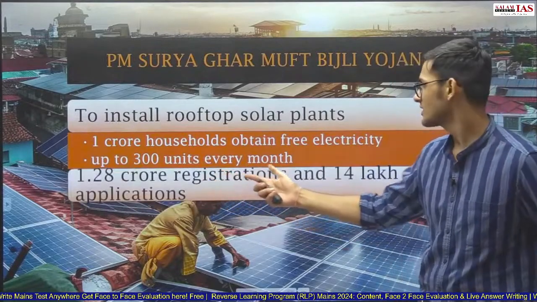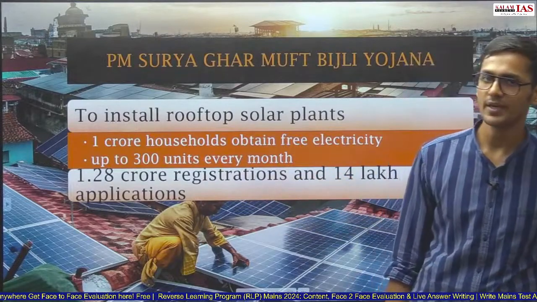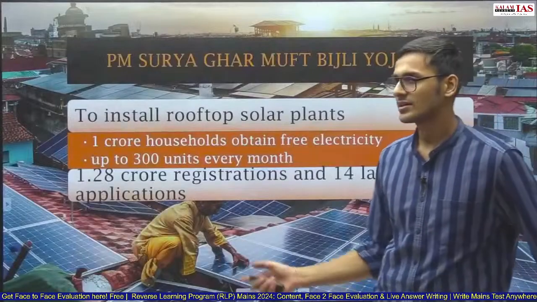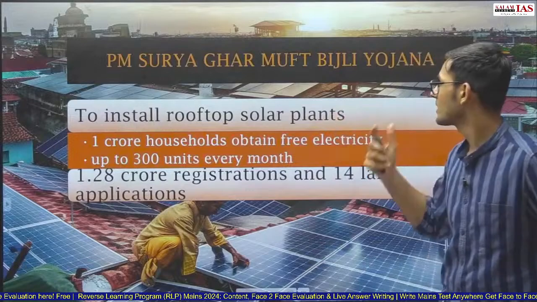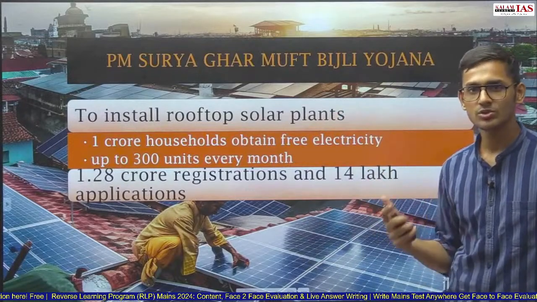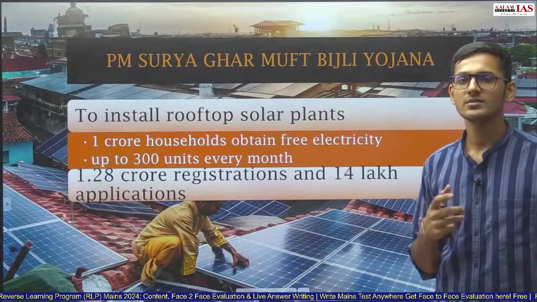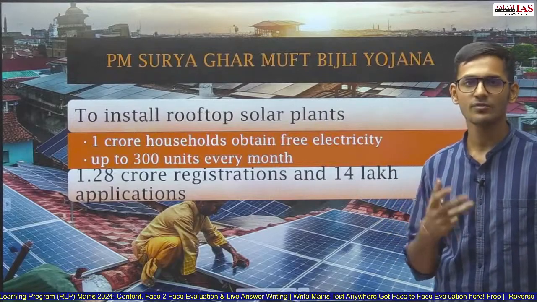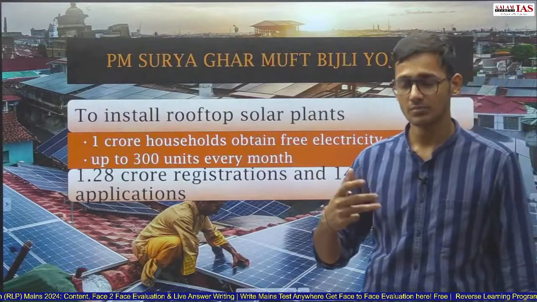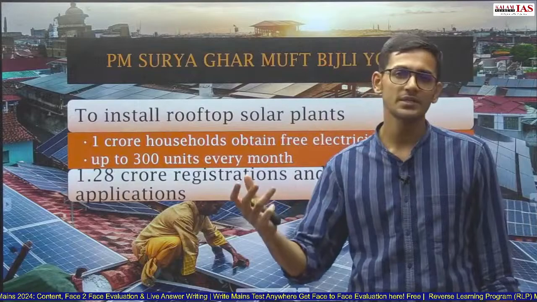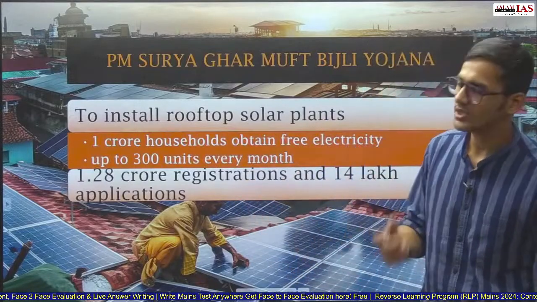1.28 crore registrations and 14 lakh applications have already been received by the government of India. So there is a huge success, as the Pradhan Mantri Surya Ghar Muft Bijli Yojana announced in the budget has been a huge success. 1.28 crore registrations have already happened, and among these houses, 1 crore houses will be selected, where rooftop solar power plants will be installed, and that will be able to generate around 300 units every month.